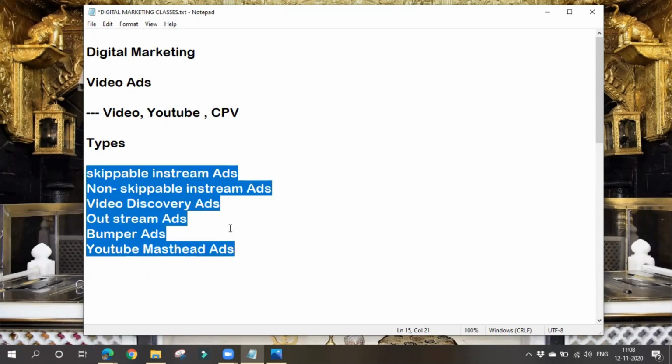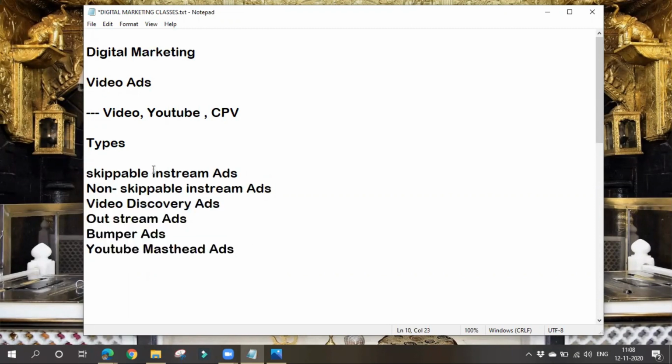Let's see the skippable in-stream ads. Here the name itself says they are skippable. While watching any YouTube videos, you might be shown various ads, along with which you can see a skip option. After 5 seconds, you can skip that ad. Have you noticed such ads? Yes. Such video ads play before, during, or after other videos, and can be skipped after 5 seconds.